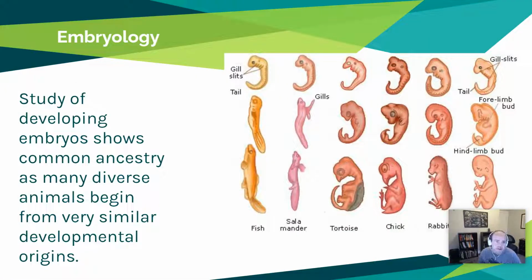Another great source of evidence for evolution and common ancestry is embryology. So if we look at the embryos of totally different species, so not just talking about mammals here, but birds, reptiles, amphibians, and fish, the basic embryo, so when an egg is fertilized and it starts to develop, looks very similar.